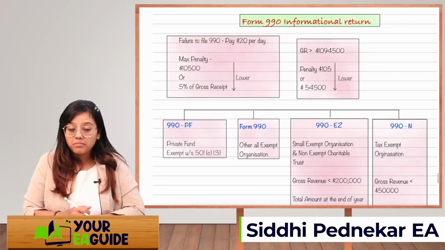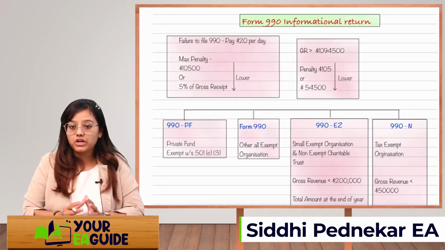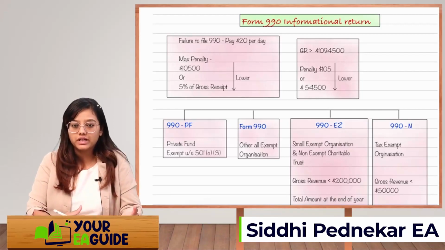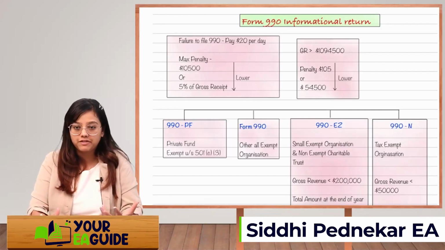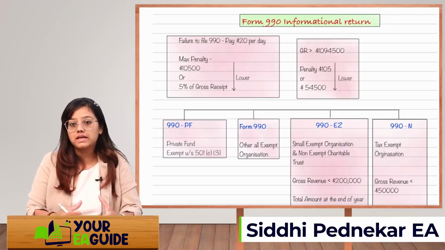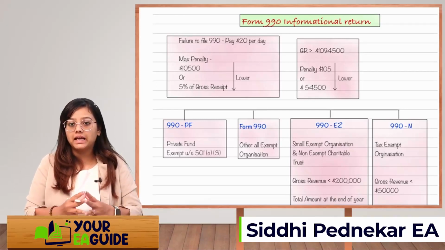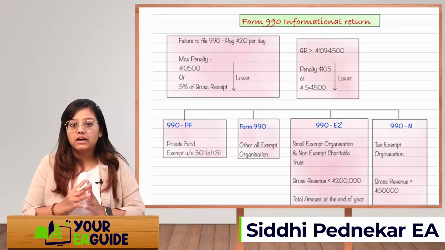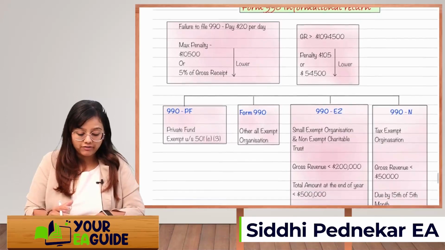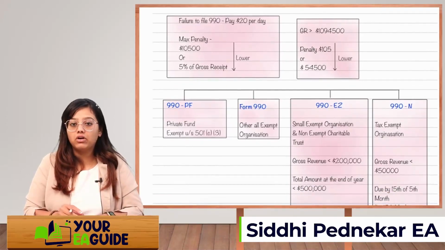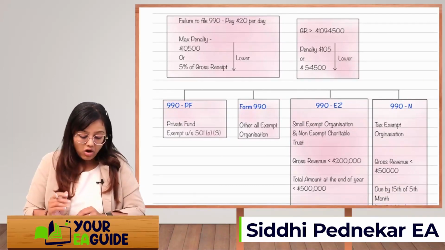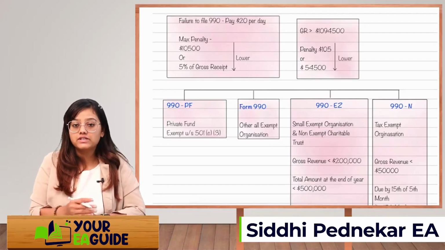Form 990 is the form which we are going to file. For individuals we file 1040, for corporations we file 1120 S Corp or C Corp, or 1065 for the partnership. Same way, if you are an exempt organization, you will have to file Form 990. If you don't file Form 990, what will be the consequences? You will have to pay a penalty of $20 per day, and this is limited to a maximum penalty of 10,500 or 5% of your gross receipts, whichever is lower.